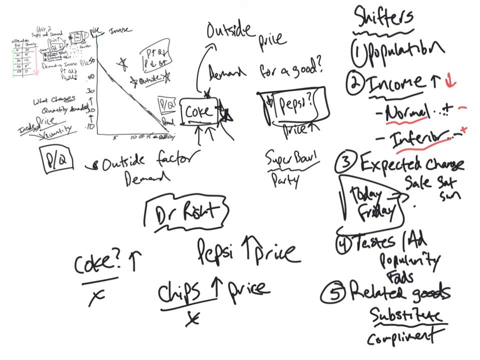So these are called the determinants of the demand curve. And what they're going to do is change the whole model. All right? So what I'm going to pick up in the next video is how do I graph this? How do I show these changes, these shifters in demand?